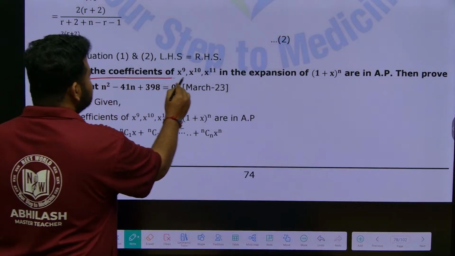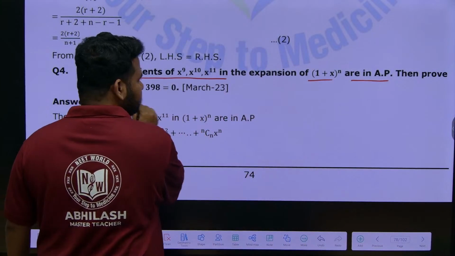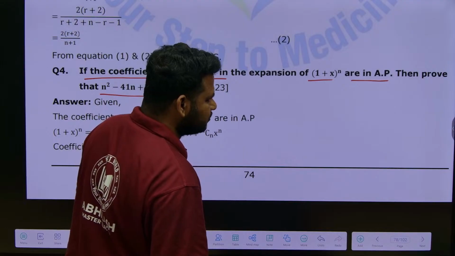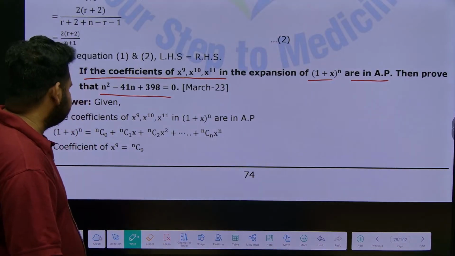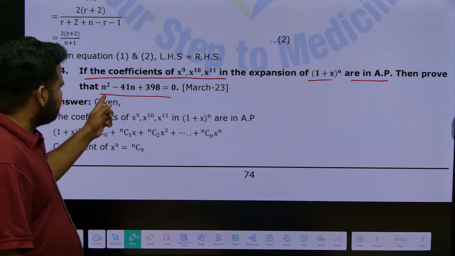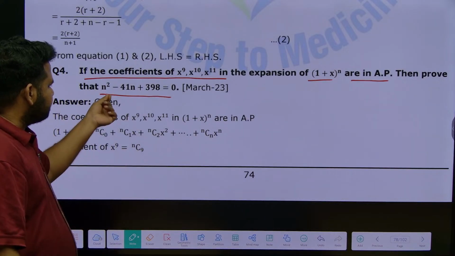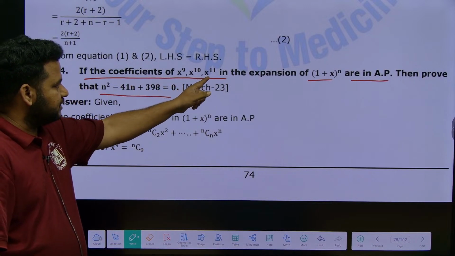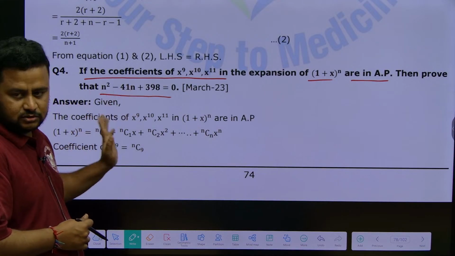If the coefficients of x power 9, x power 10 and x power 11 in the expansion of (1 plus x) to the power of n are in AP, then prove that n square minus 41n plus 398 is equal to 0. Okay, still it is going on, sir, it is going on live, don't come in between like that. n square minus 41n plus 398 is equal to 0, this is what we have to prove.